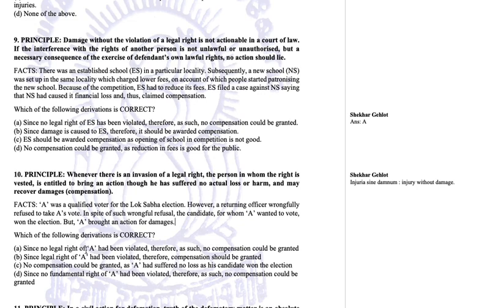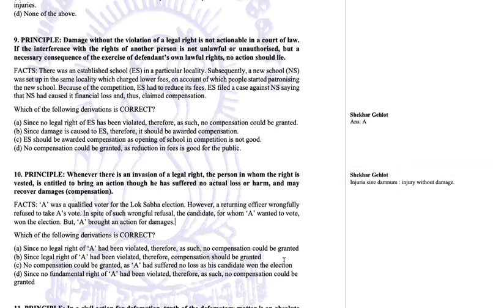Since no legal right of A had been violated, therefore, as such, no compensation could be granted. But this cannot be the case. Why? Because his legal right to vote has been violated. Since legal right of A had been violated, therefore compensation should be granted. This appears to be right. Let us see the other options. No compensation could be granted as A had suffered no loss as his candidate won the election.